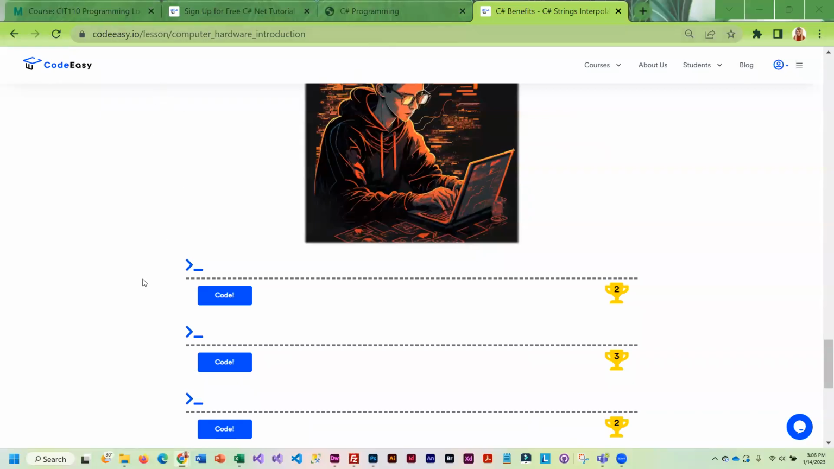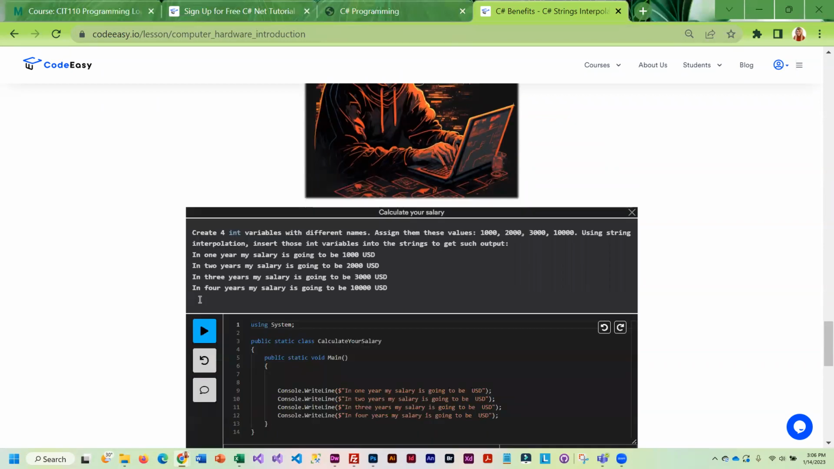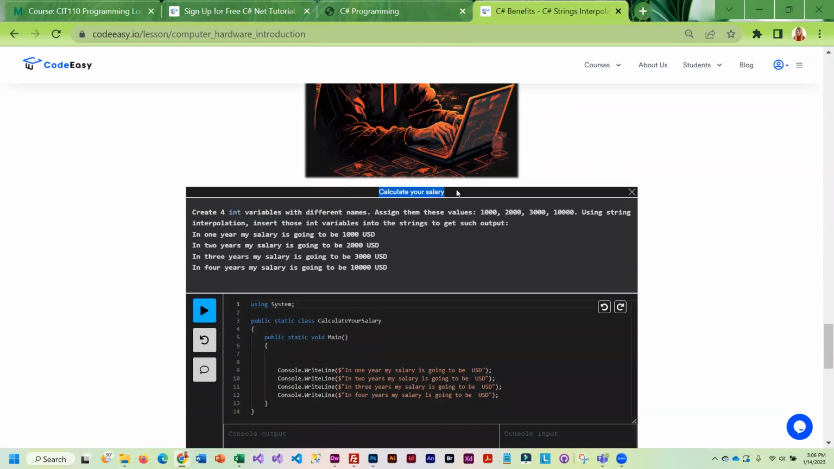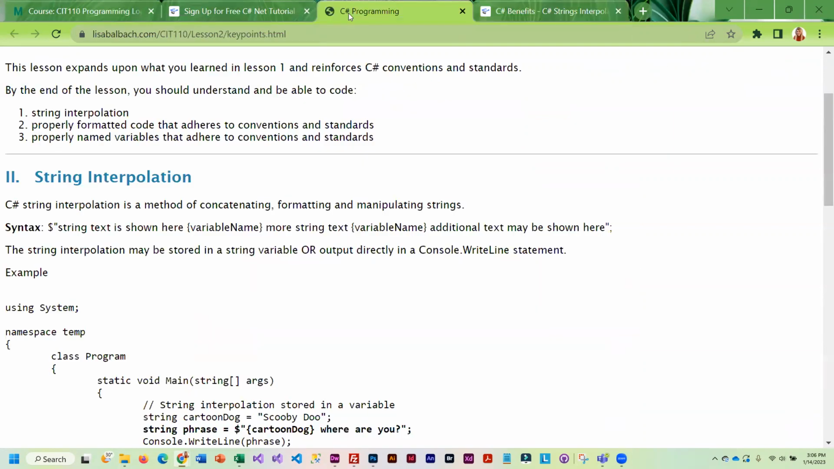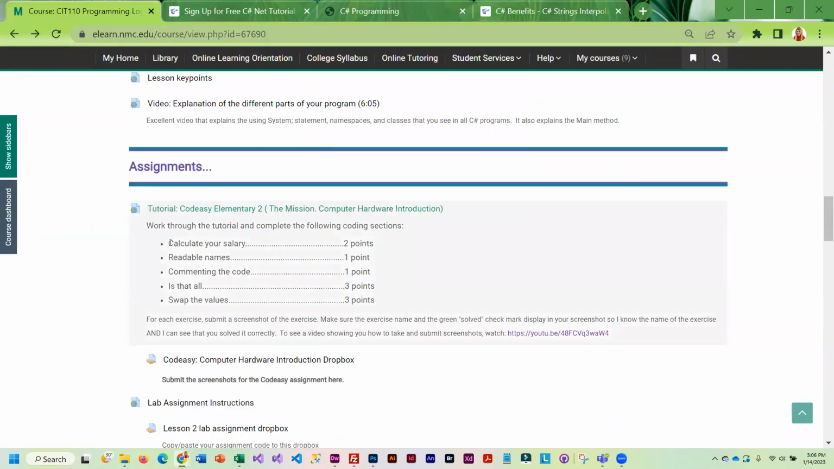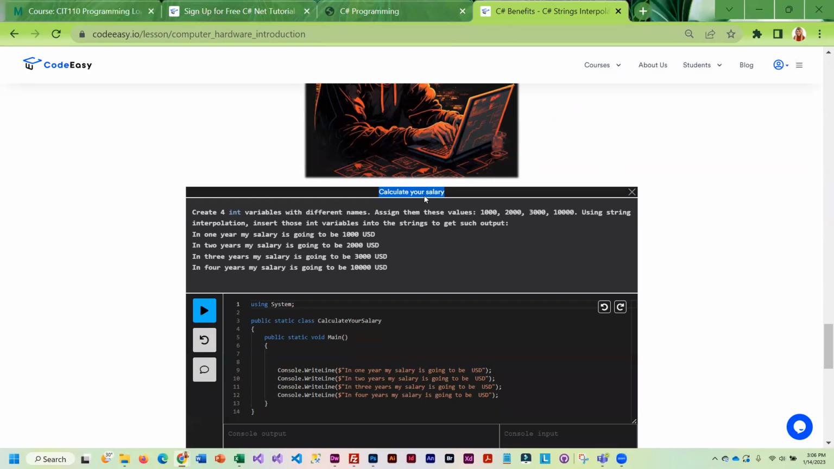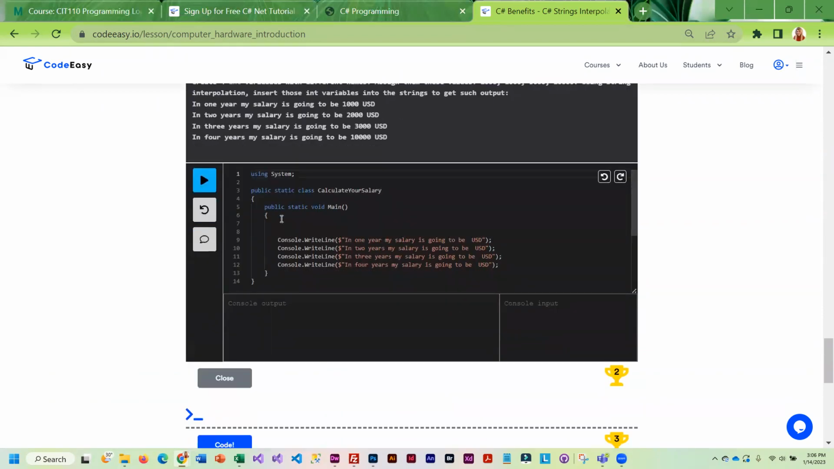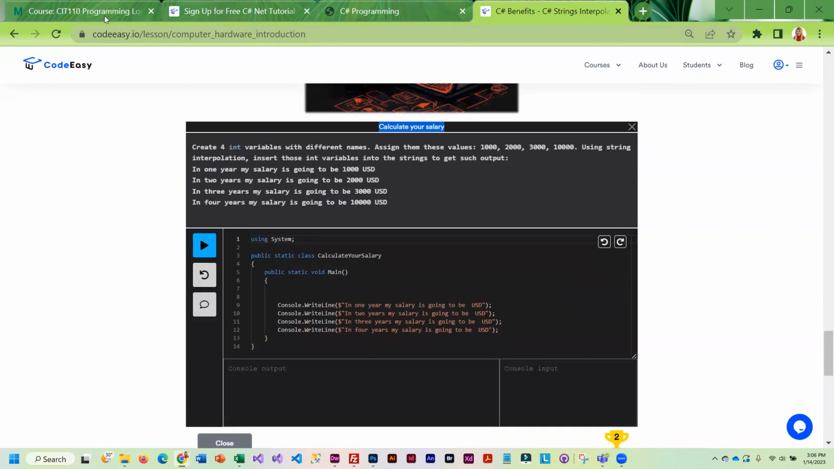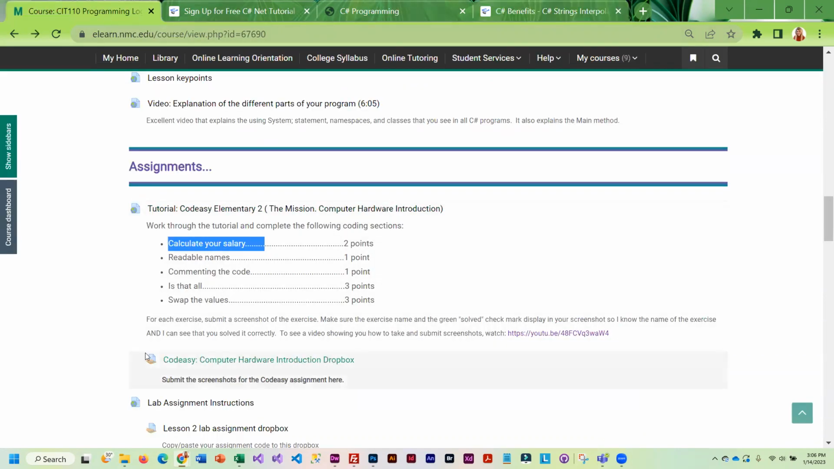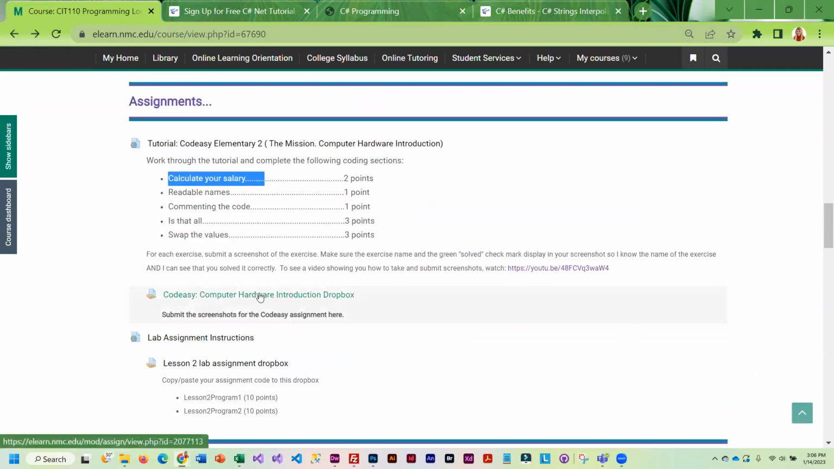All right, so once you sign in, you can complete these exercises. The names are at the top. And so again, you only need to do the ones that I've listed. So calculate your salary is one of them. You're going to come in here, do what they say, run it, and then once it's successful, you're going to do a screenshot. Okay, and you're going to take each of your screenshots and add them to the Dropbox. Okay, so that is the Code Easy part of your assignment.